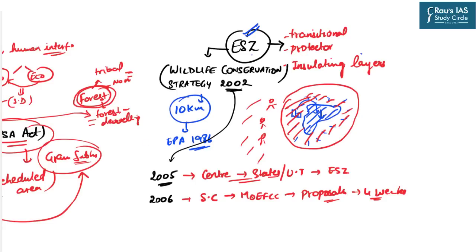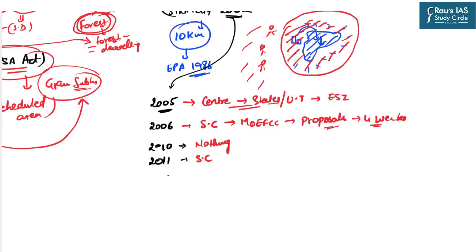But even after 4 years, that is 2010, nothing concrete or nothing much had happened. And that is why in 2011, the Supreme Court again intervened. On the basis of this intervention, in the next year, that is 2012, the notification for the ESZ started.